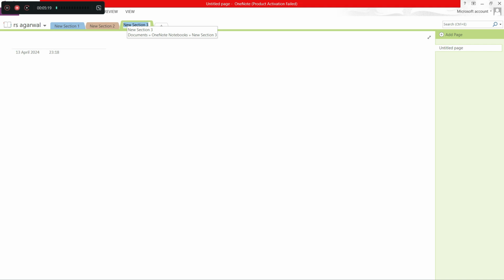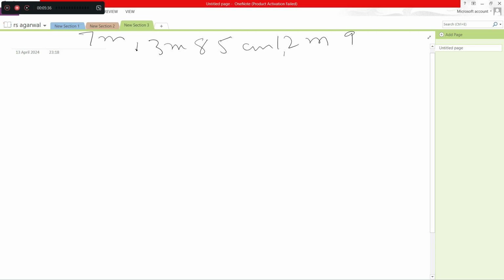So next question, find the greatest possible length which can be used to measure exactly the lengths of 7 meter, 3 meter 85 centimeter, 12 meter 95 centimeter here. So we'll convert into centimeters. So it will be 700, 385 and 1295 here.